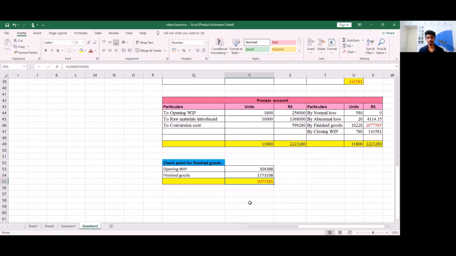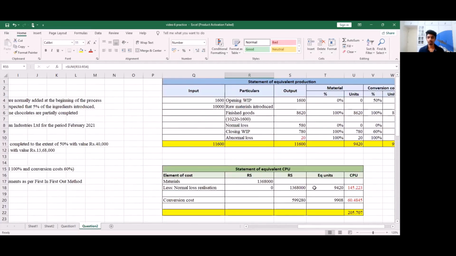If you want me to explain how this makes sense, let's look at our statement of equivalent production. So 1,600 kgs of opening work in progress will go on to become the output of finished goods. And for the finished goods, we haven't taken the entire output of 10,220, but we have subtracted 1,600, which is the opening work in progress, and we have written this separately.